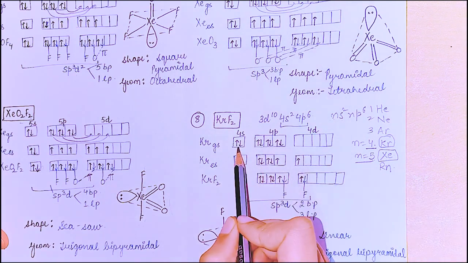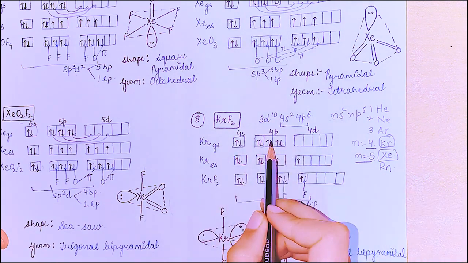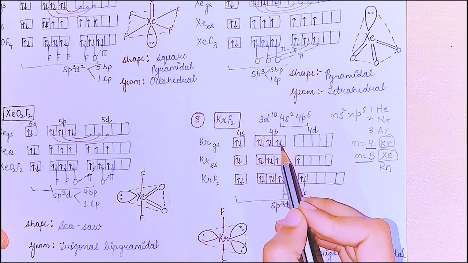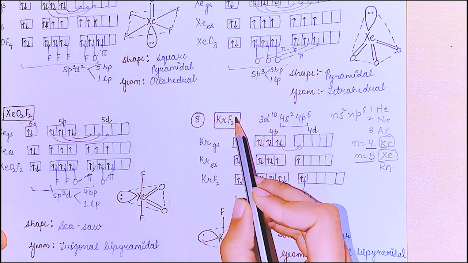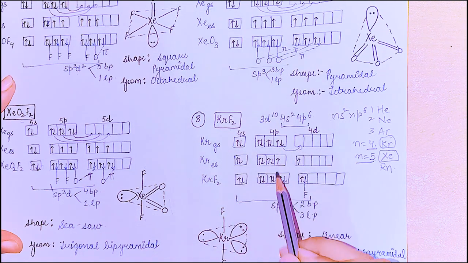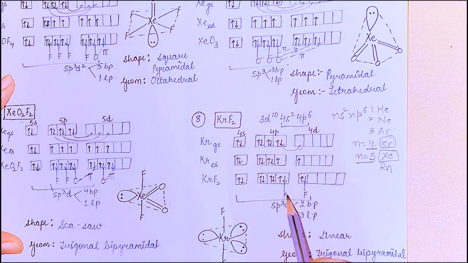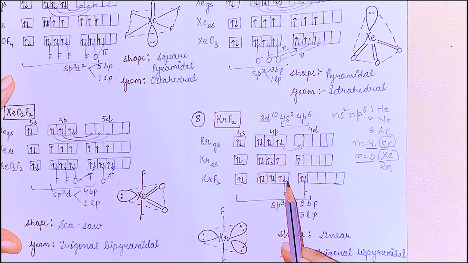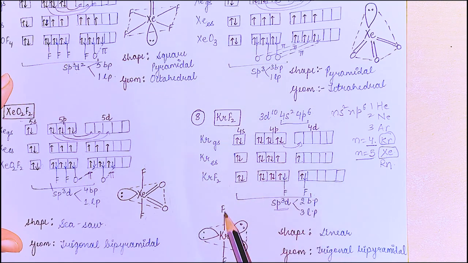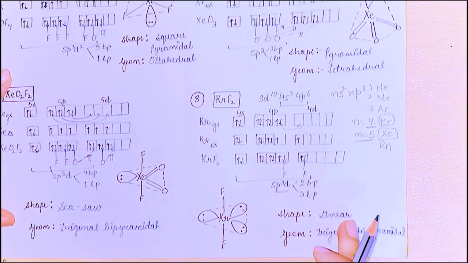So it is fully filled now in the ground state. In the excited state, we have excited 1 electron because we just have to fill 2 fluorines. 2 places are empty. We can write the fluorines. The hybridization is sp3d, 2 bond pair, 3 lone pair. 2 bond pair, so we form a linear shape, and the geometry is trigonal bipyramidal, as you can see here.